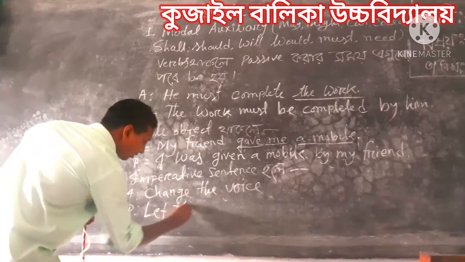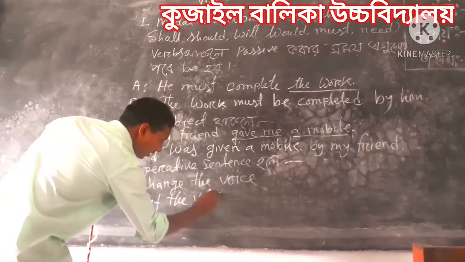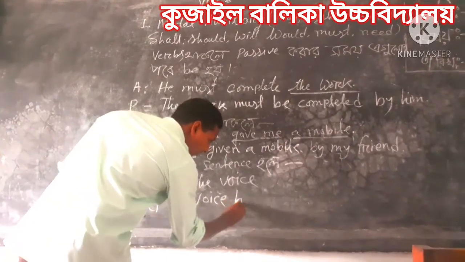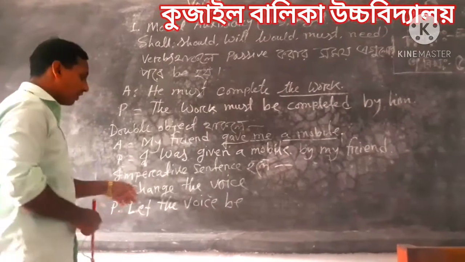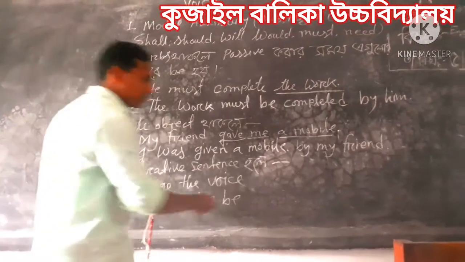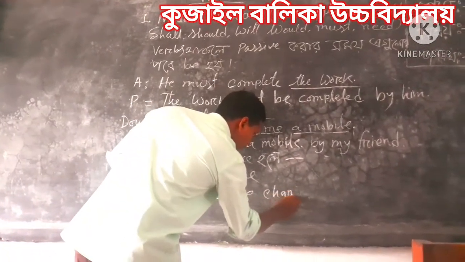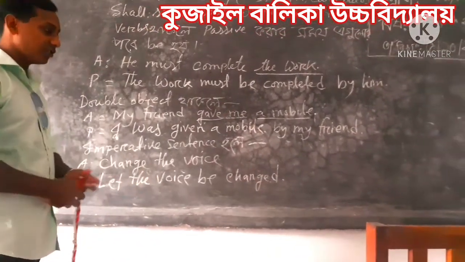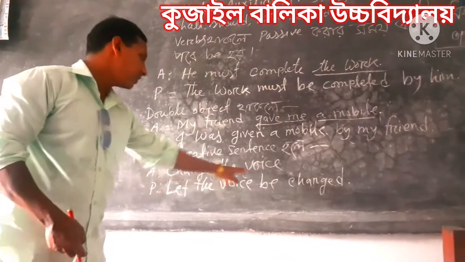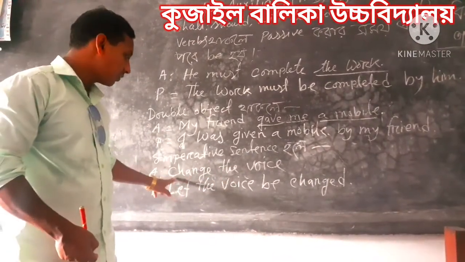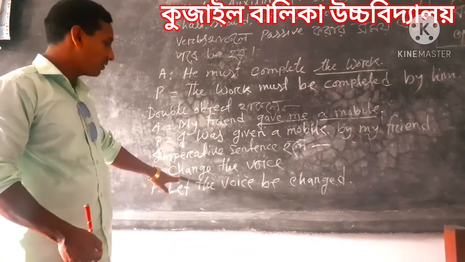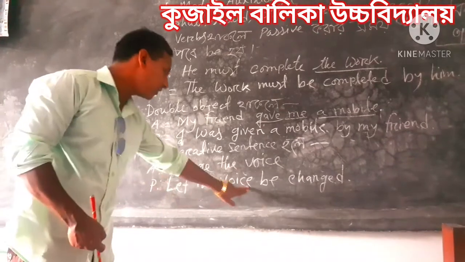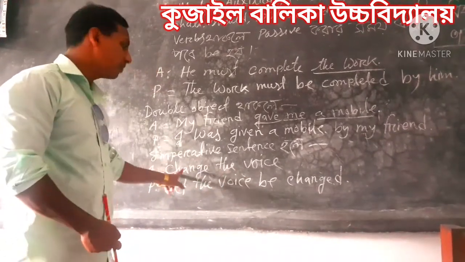Let the voice, then be. We should add be. Let the voice, then main verb V3. Change, main verb changed. Let the voice be changed. Okay, change the voice. This is an imperative sentence. The sentence starts with the main verb, so it is called an imperative sentence. So at first we take let, then the object, let the voice, then be, then change V3 changed.